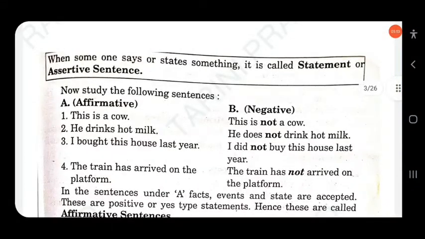When someone says or states something, it is called a statement, a declarative or assertive sentence. It may be positive or negative. Look at these examples. This is a cow: an affirmative, positive sentence. This is not a cow: negative. He drinks hot milk: positive. He does not drink hot milk: negative sentence. I bought this house last year.